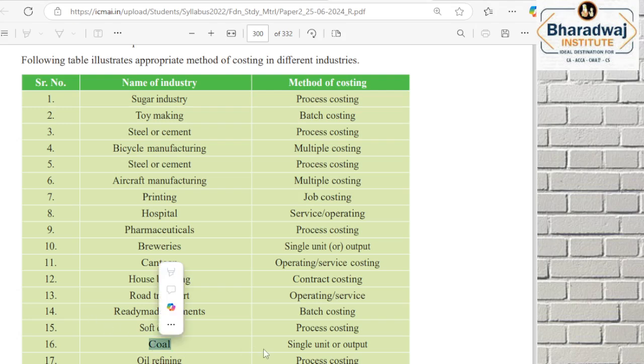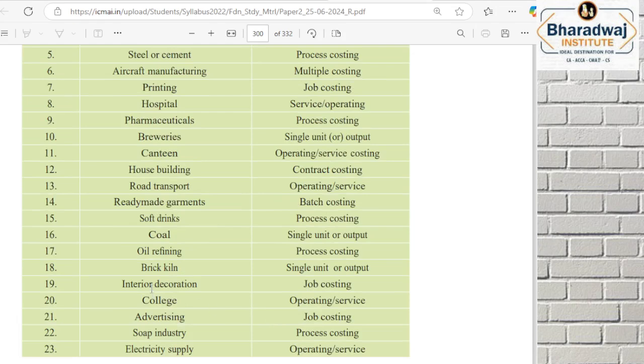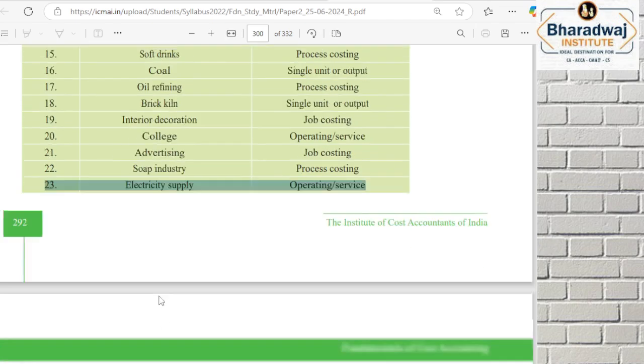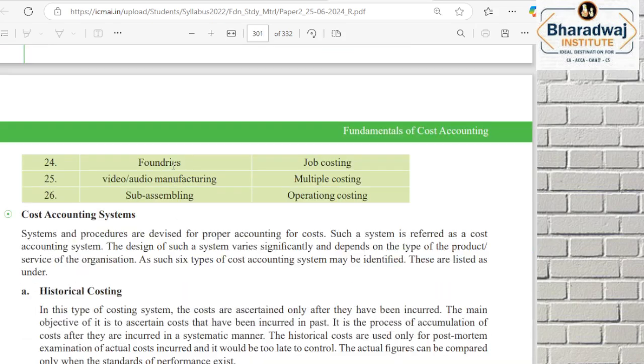Coal, they extract coal and sell it. Interior decoration, job costing. School, colleges, operating or service costing. Advertisement, job costing. Soap industry, they follow process costing. Electricity supply, the operating or service costing.